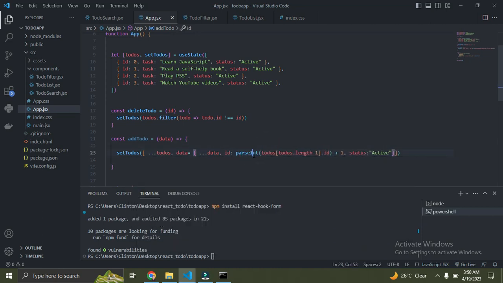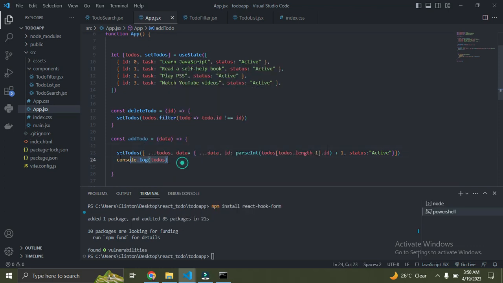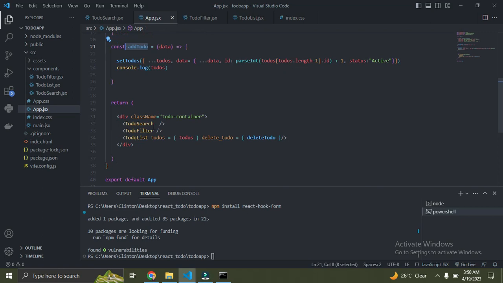As you're doing this, I'll simply console.log todos so we'll see how it looks. Now this is what we have. When we've done this, we are going to pass this as a prop to the search component. So just say add_todo should be equal to addTodo.